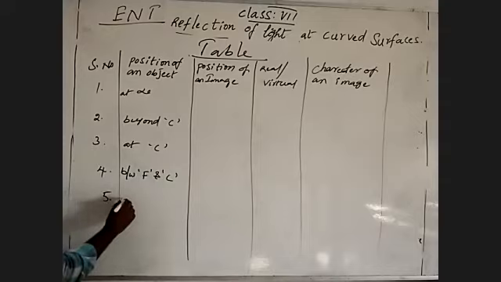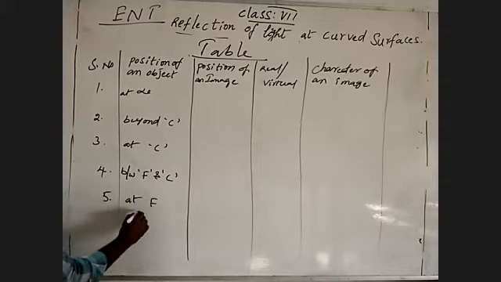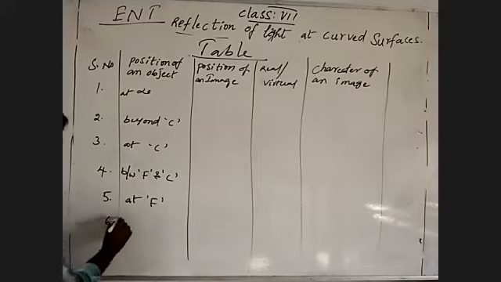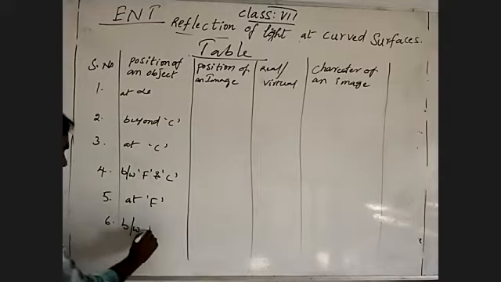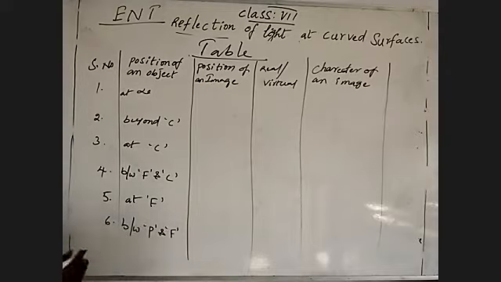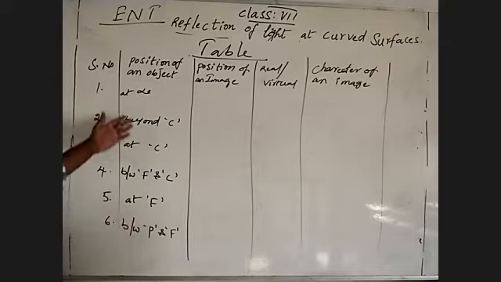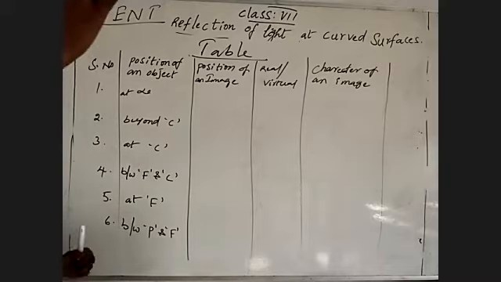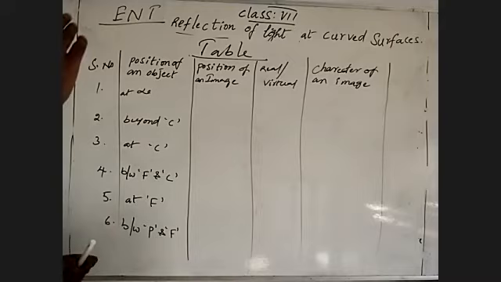Fifth, at focus. Sixth, between pole and focus. This is the position of an object. I'm coming from far to near to the mirror, close to the mirror, decreasing the distance. Understand?